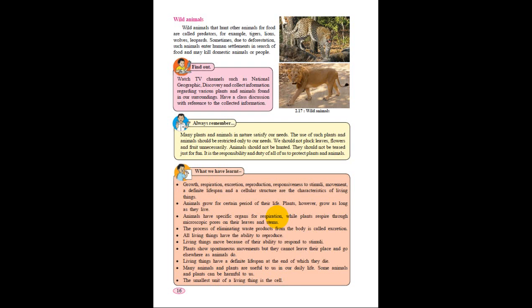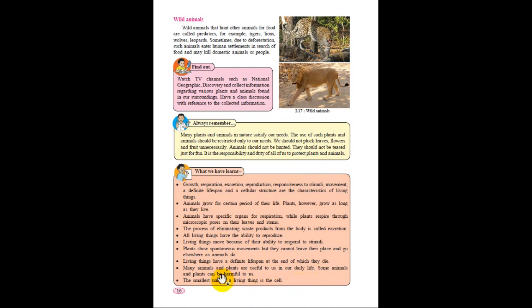In the same way, plants do respond, but they do not move from one place to another. They move only at their place. A very common example we have seen is the mimosa. When you touch the mimosa, it feels that somebody is touching it, and it curls its leaves. Plants show spontaneous movement, but they cannot leave their place and go elsewhere as animals do. Living things have a definite lifespan at the end of which they die.